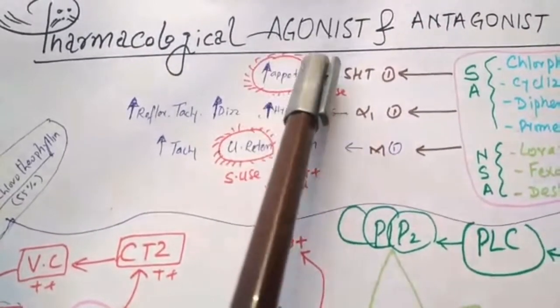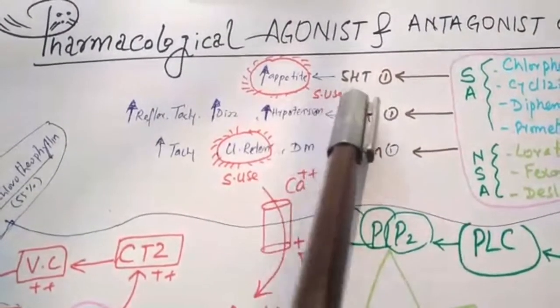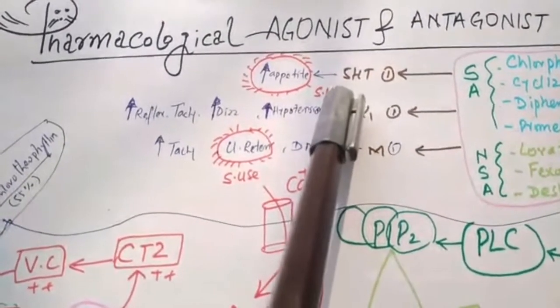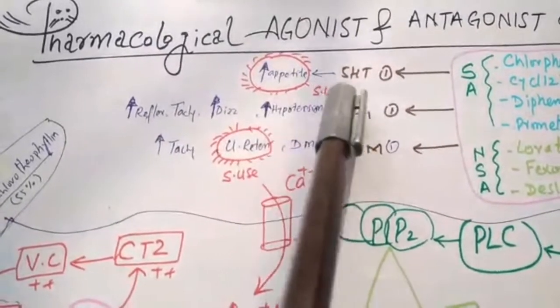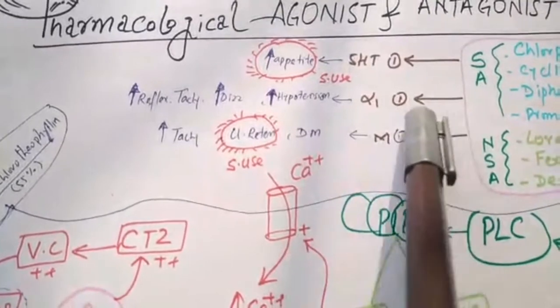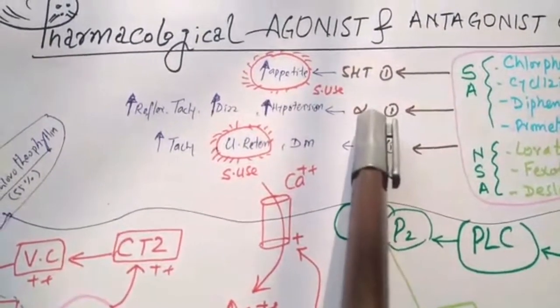So we increase appetite with these antihistamines, and in the market this is available as cyproheptadine. This is known as secondary use.